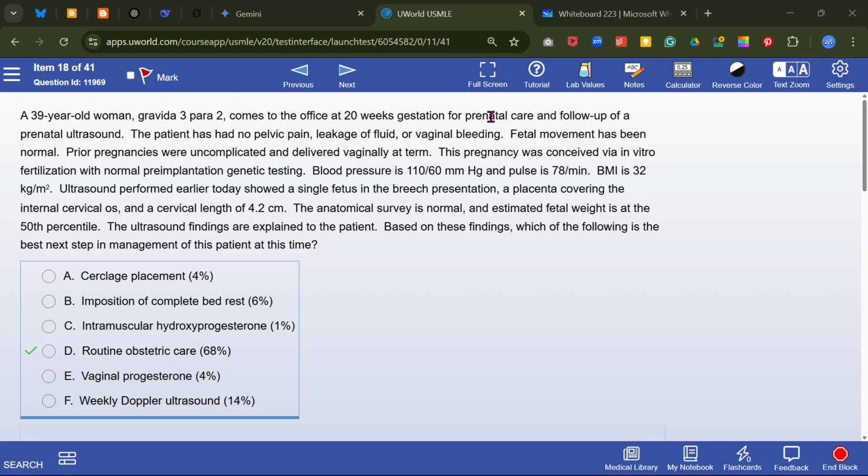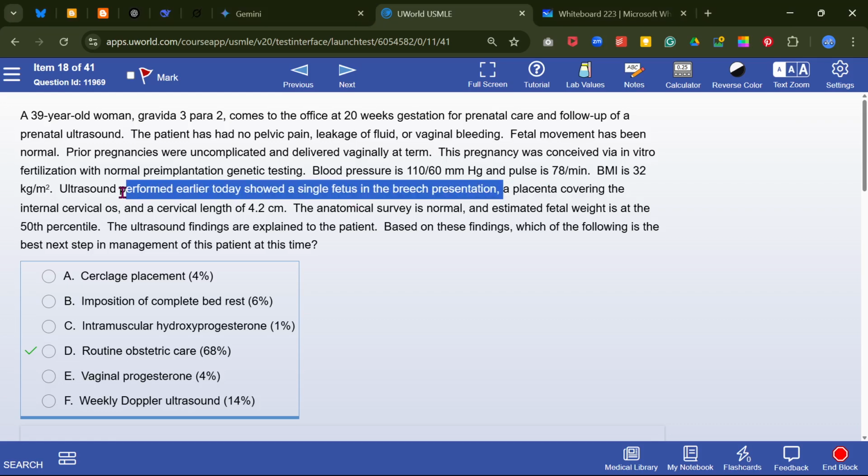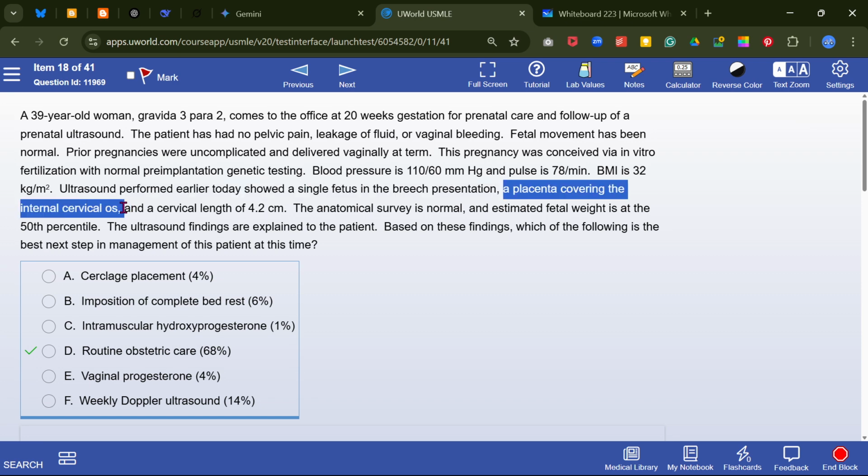Okay, look at this question. 20 weeks of gestation, follow-up of a prenatal ultrasound. The patient has no pelvic pain, fluid or vaginal bleeding. Ultrasound shows a single fetus in breech presentation and a placenta covering the internal cervical os.